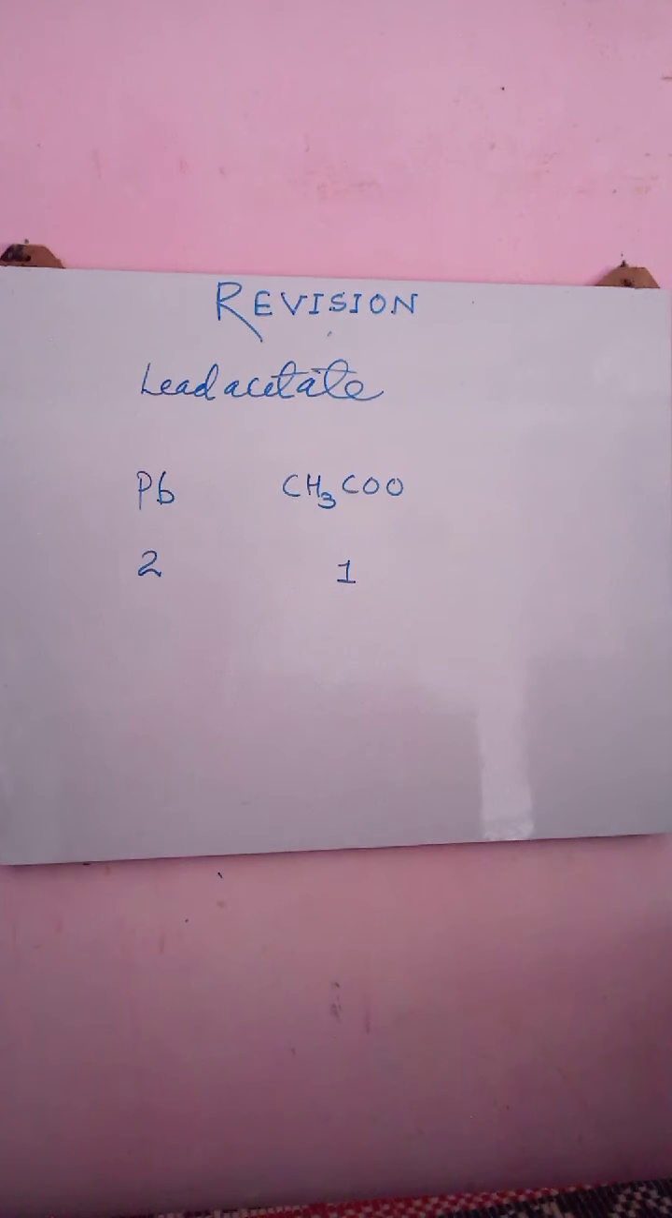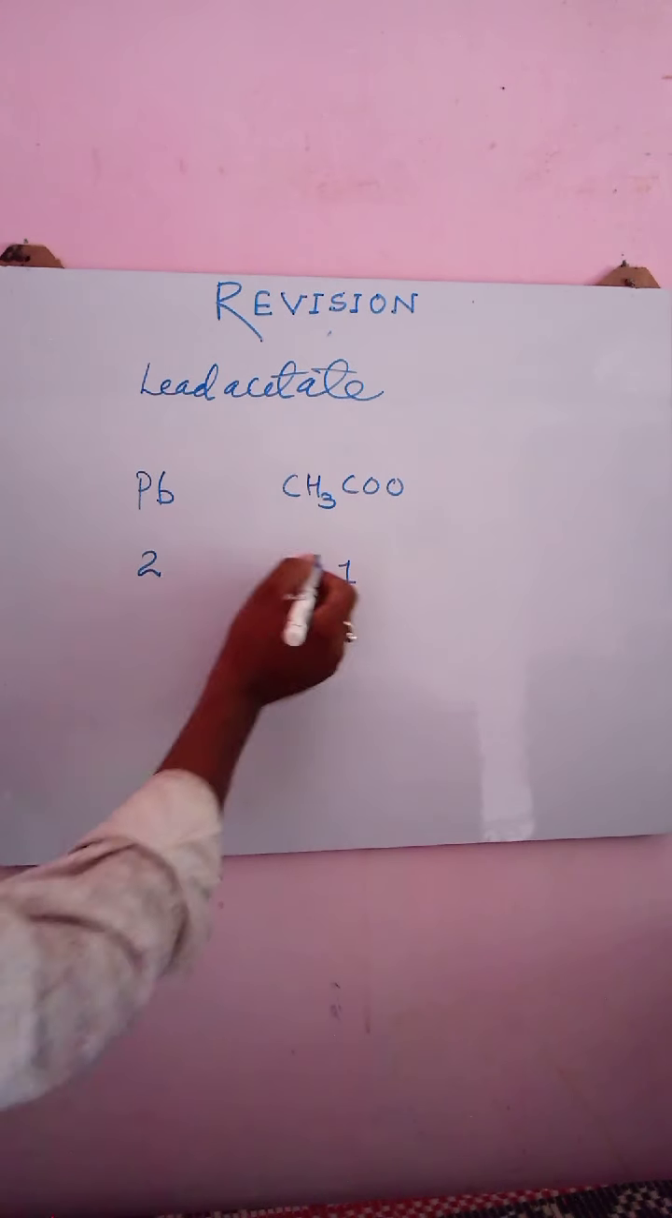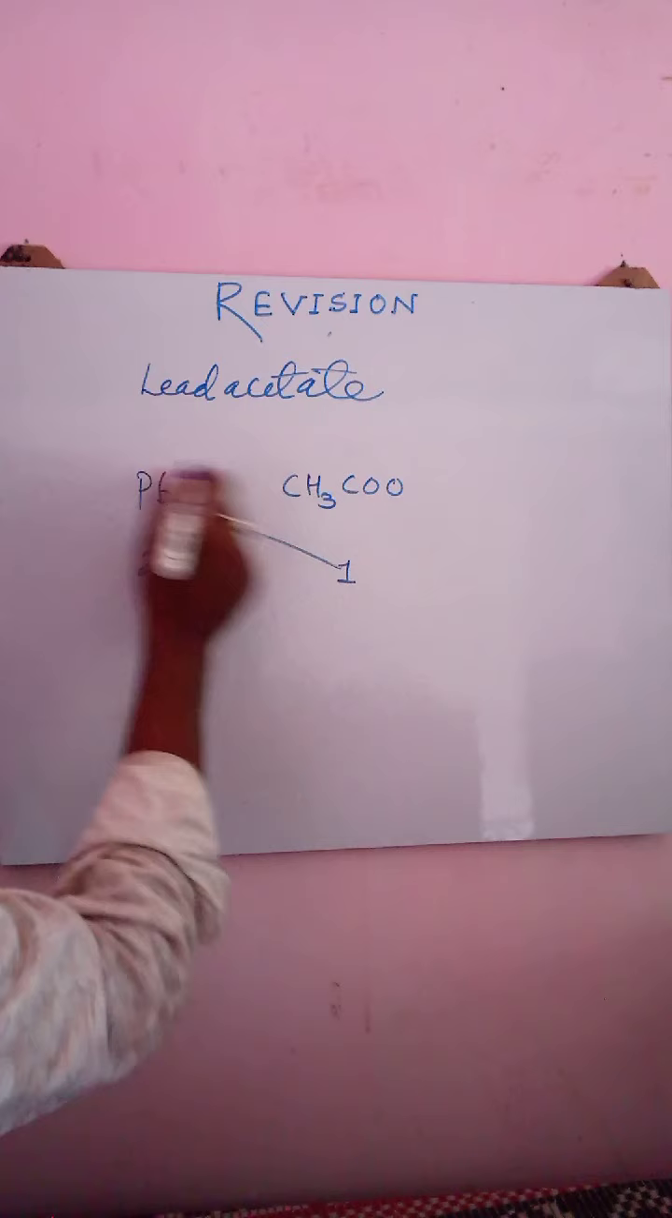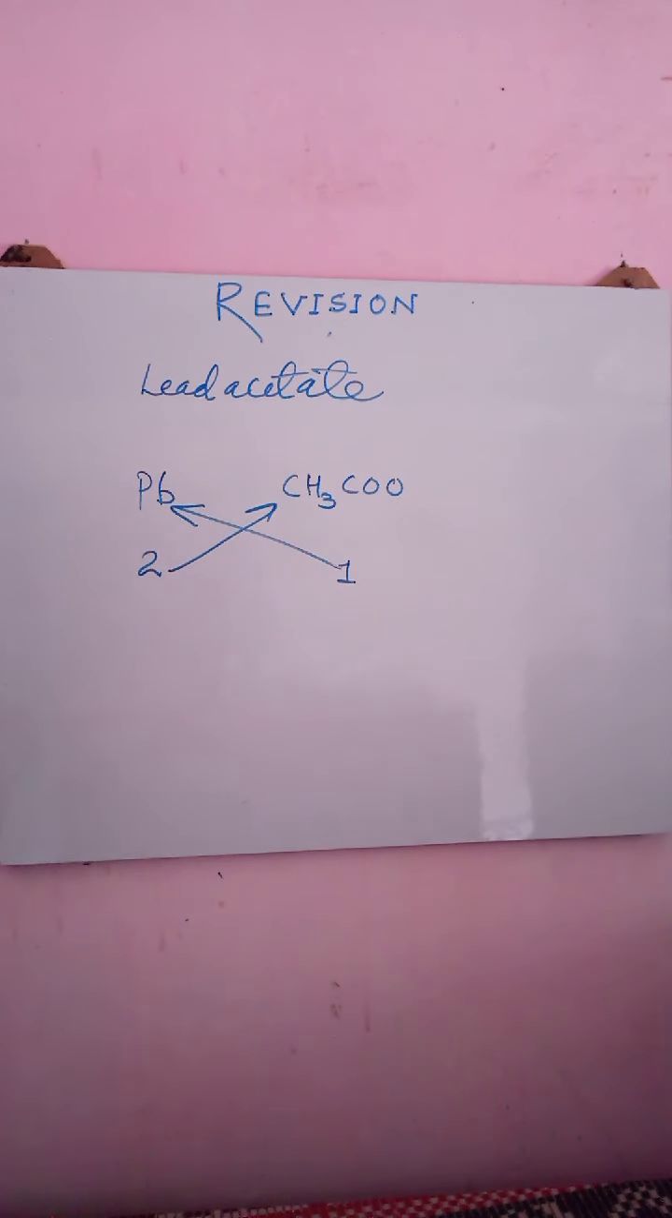In lead acetate, plumbous ion is present. Plumbous means 2 plus charge over lead. Plumbic means 4 plus charge over lead. I hope you people are understanding. So what will be the chemical formula? Let's see. Exchange the valency. Valency of acetate will go with lead and valency of lead will go with acetate. What will be the formula?